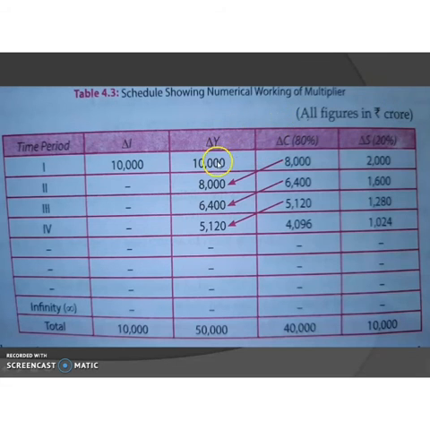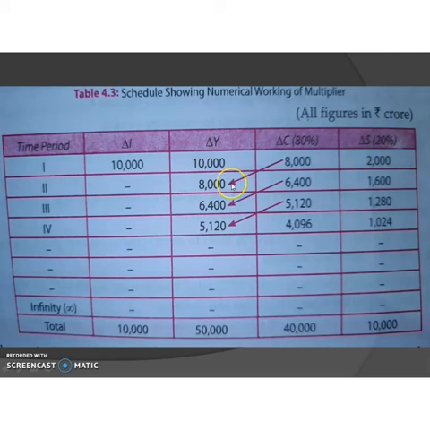So this is the income. Expenditure of one is the income of others. So delta Y, or income, is equal to 10,000 crore. And following the MPC of 80%, here the propensity to consume is 80%. They spend rupees 8,000 crore and save 2,000 crore. Then in the next step, the income is 8,000 because the consumption expenditure is only 8,000. So in the next step, 8,000 is the income of the economy.